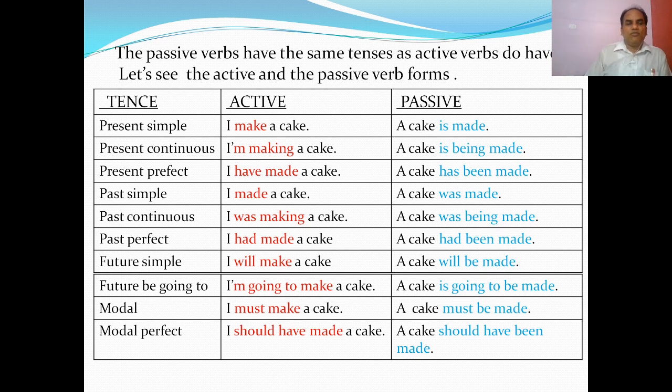You see in this table, present perfect progressive and past perfect progressive are not there. You may think that the teacher has left, but no. There is no passive form of present perfect progressive and past perfect progressive tense.